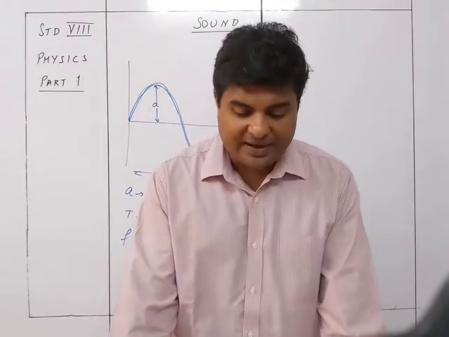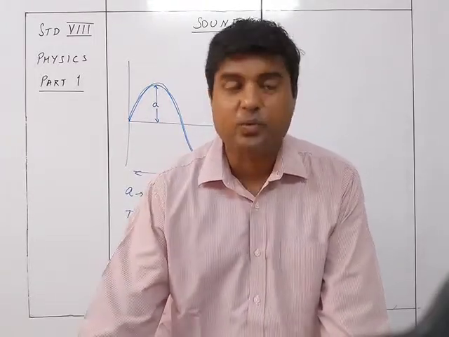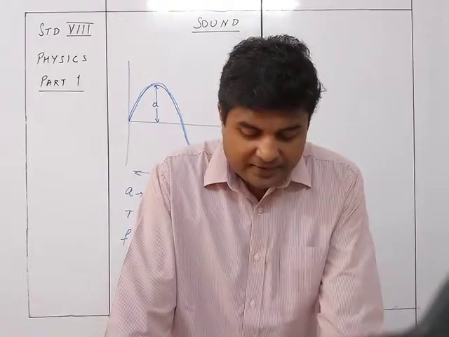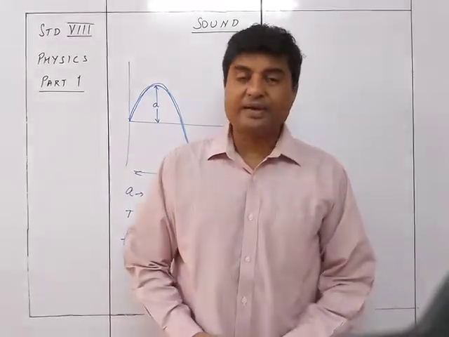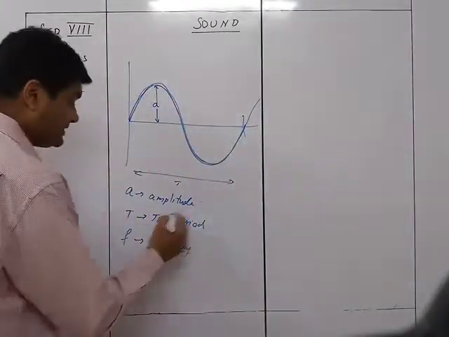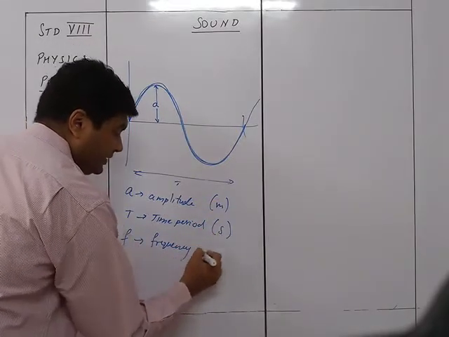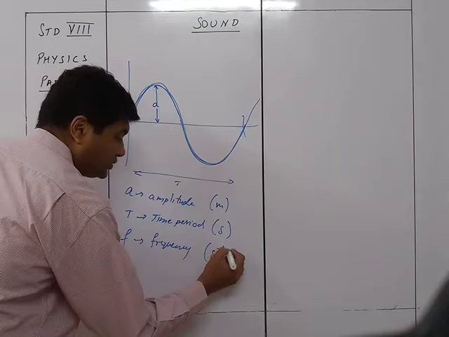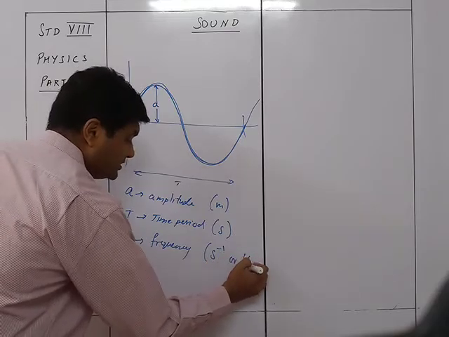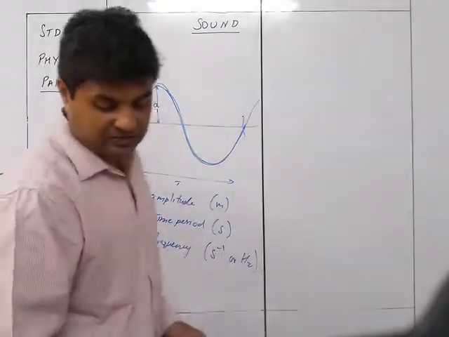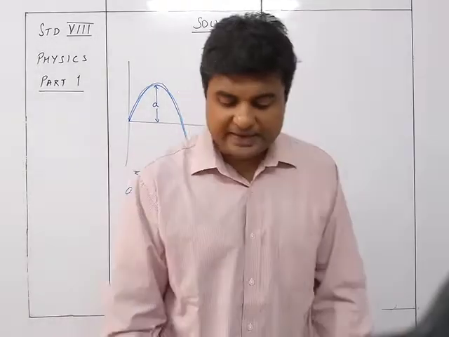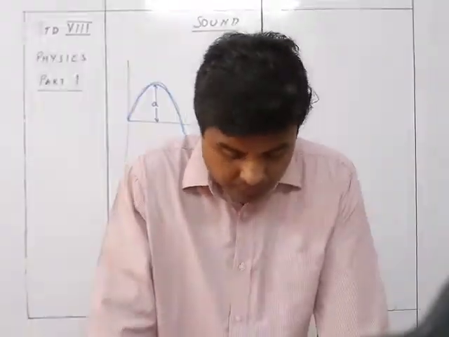It is also defined as the number of waves passing through a point in 1 second. It is denoted by the letter f. The SI unit is, so here the SI unit is meters, here the SI unit is second, here it is second raised to minus 1, or it is hertz, Hz. Second raised to minus 1 or hertz.